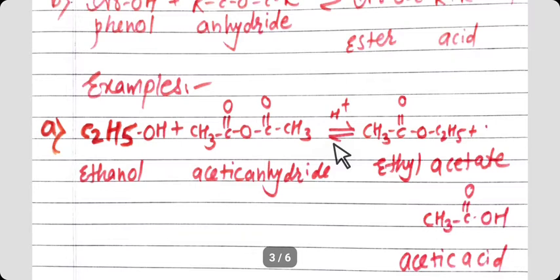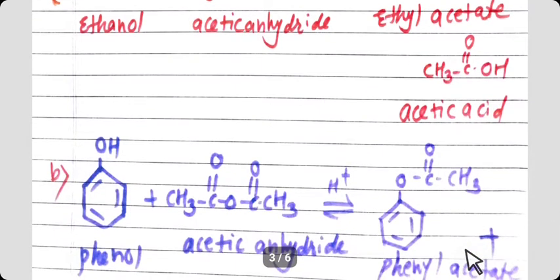Reaction is reversible and carried out in presence of acid which acts as a catalyst. Same here, CH3C=O reacts with C2H5, meaning RC=OR, and the remaining part of the reactant, meaning CH3C=O, reacts with OH and it forms carboxylic acid. Name of the ester is ethyl acetate and name of the acid is acetic acid.